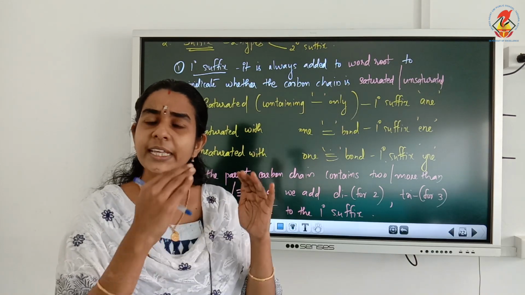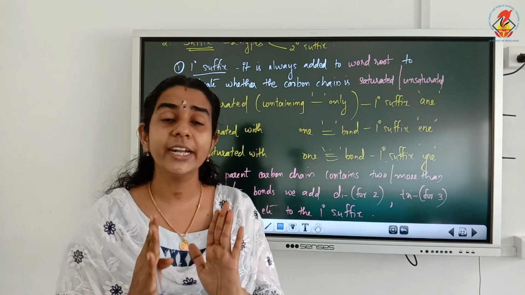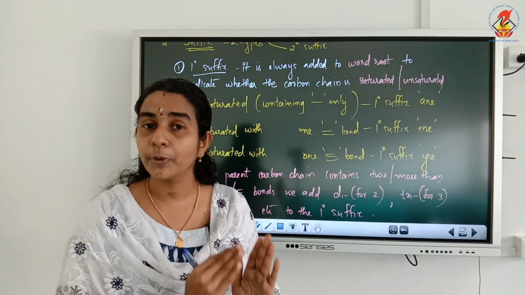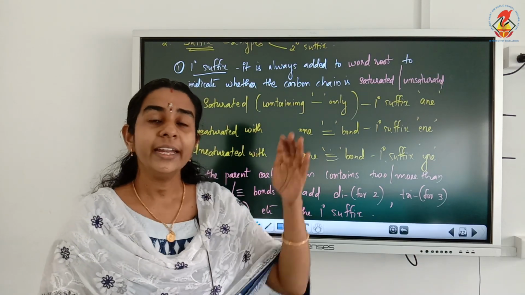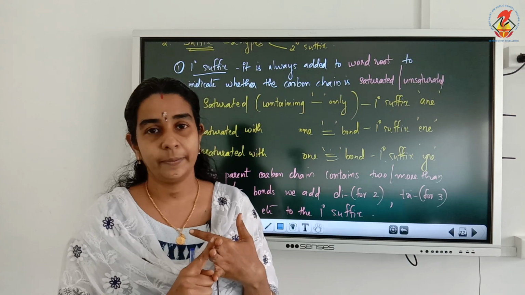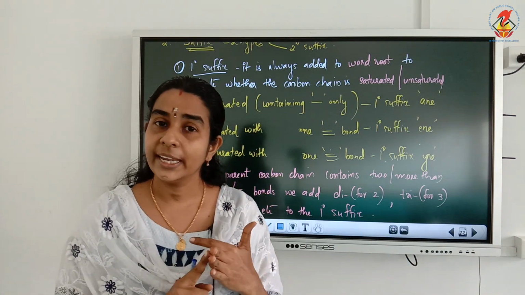Remember, we add these primary suffixes to the word roots, which are meth, eth, prop, but, etc. And these primary suffixes are ANE, ENE, YNE. Look at the names.